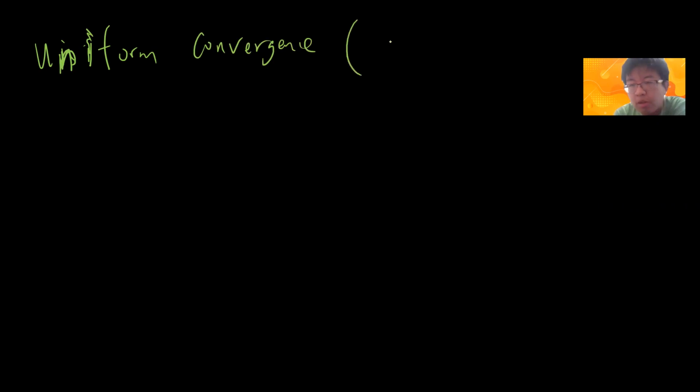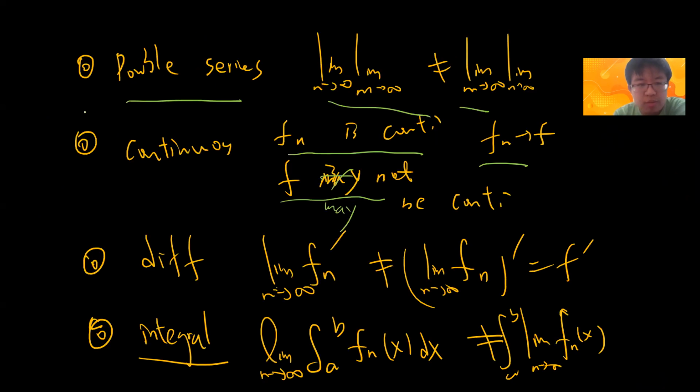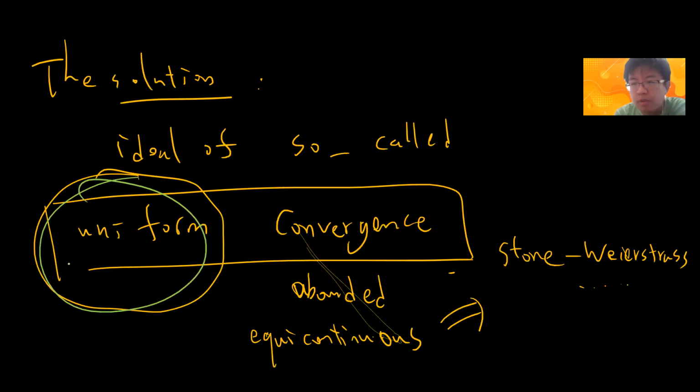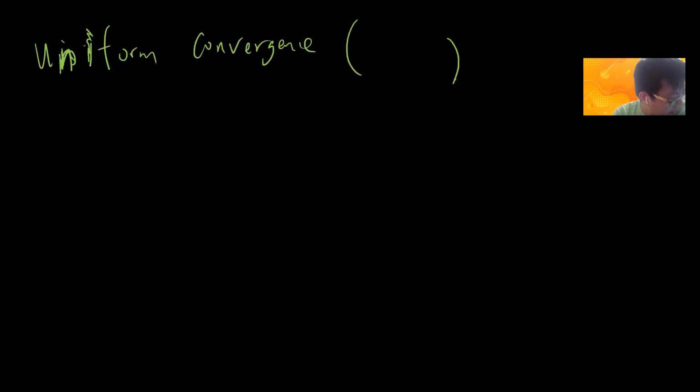So in this video, let's give a definition of uniform convergence and talk about the definition. Then in the next videos we will talk about its various properties. I think I will present 3 videos to solve all these 4 problems. Okay, so that is our setting.